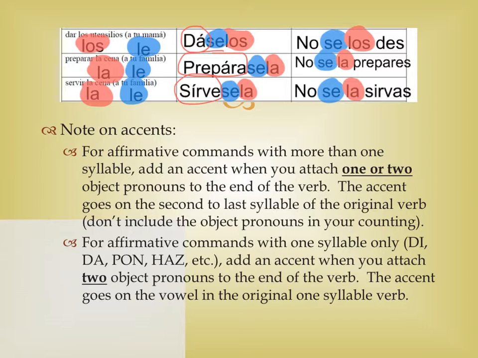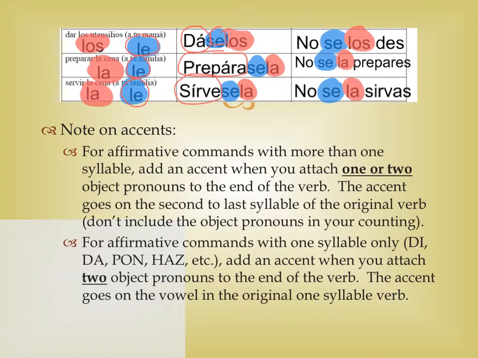Okay, as we see here, we're going to put indirect before direct, so when we attach, it's going to be da se los, the le here changing to se, and then prepara se la, the le again changing to se because it's le la, two L's in a row, and then sirve se la, also the le changing to se because it's two L's in a row.